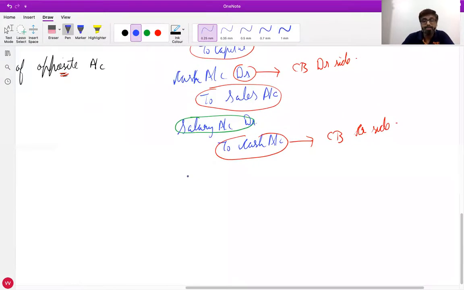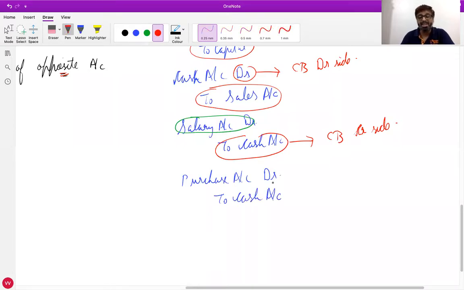Purchase goods for cash. Purchase account debited to cash account. Goods come in, debit what comes in, purchase account. Cash goes out, credit what goes out, cash account. Now tell me, in this journal entry, is cash account debited or credited? Cash account credited. So you'll write it in the cash book also on the credit side.